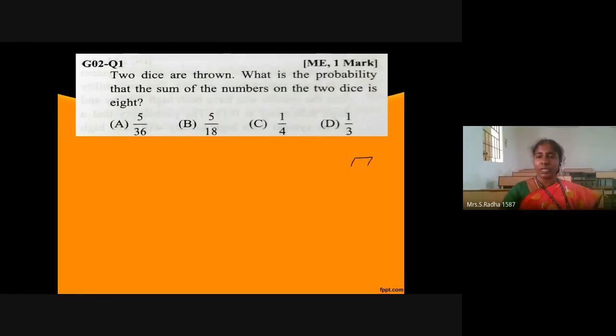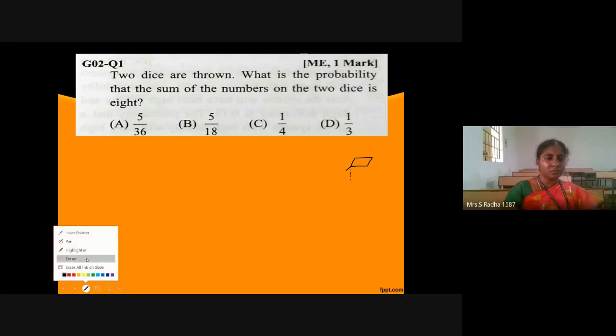By looking at the laptop for a longer time during the lockdown, my eyesight has gone up. I'm not able to see as I was earlier. The cursor is not visible.